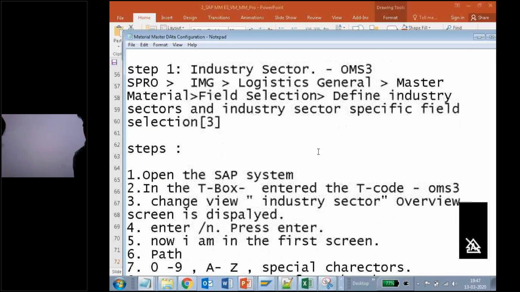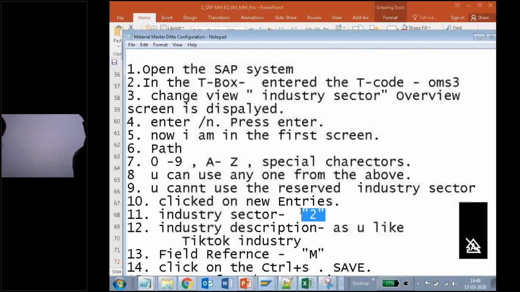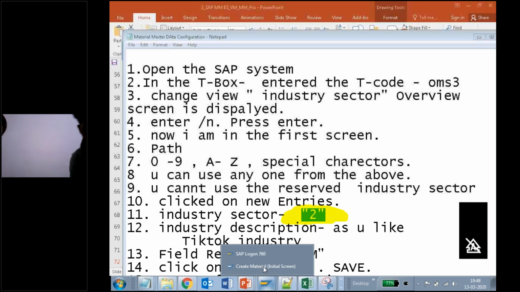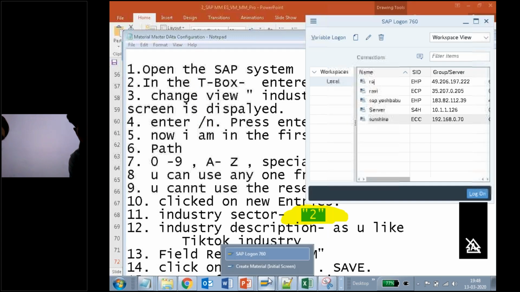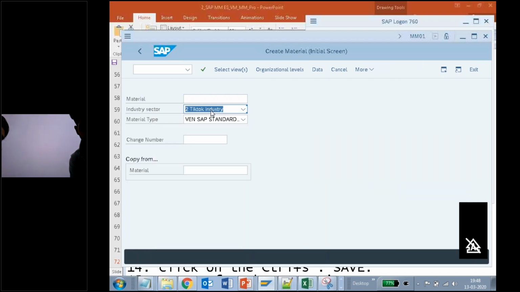What did I give as the industry sector? It was 2. Getting my point? So I should select the 2 here. Yes or no? First one is done.